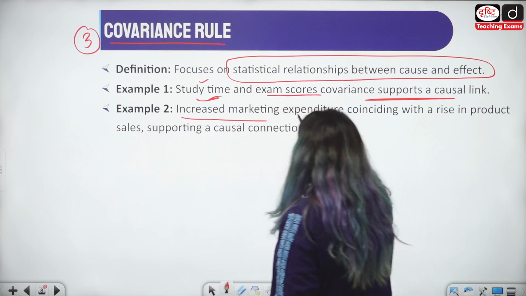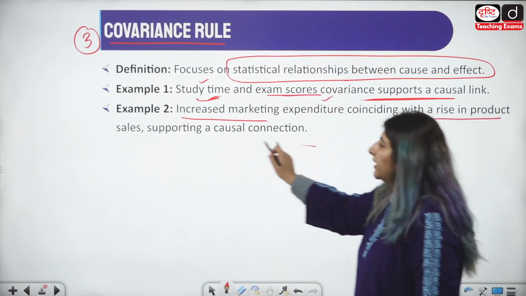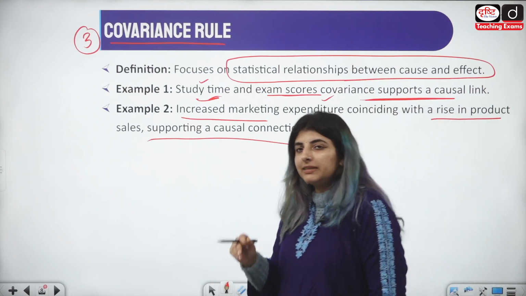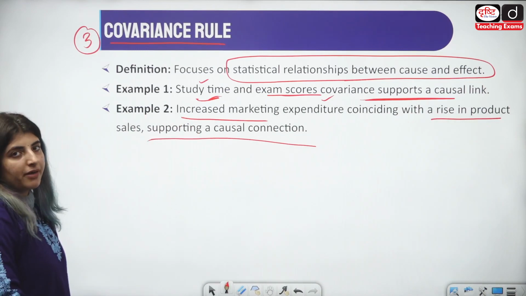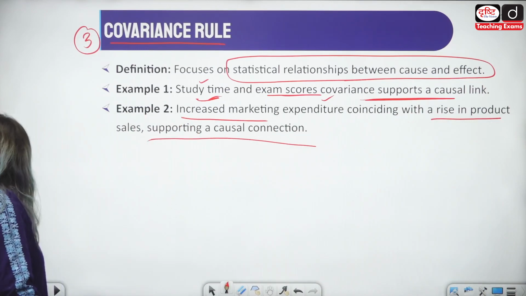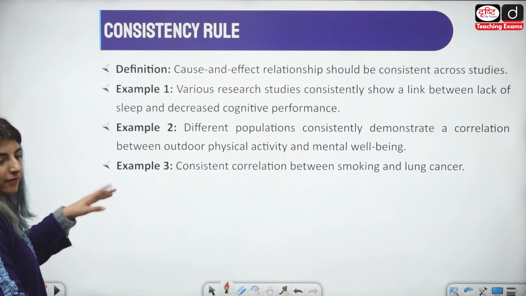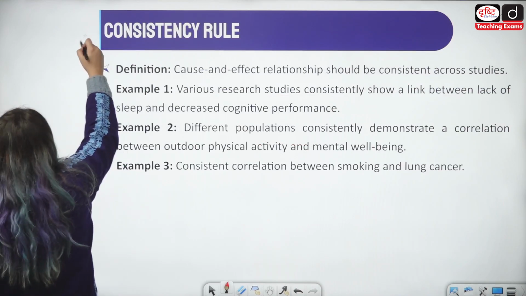Example 2, increased marketing expenditure coinciding with the rise in product sales supporting a causal connection. कि मार्केटिंग सेल्स भी बढ़ रही हैं, प्रोडक्ट की सेल्स की वजह से मार्केटिंग एक्सपेंडिचर बढ़ रहा है, राइट? Because both of them are correlated to one another. Then we have consistency rule. This is number 4th.